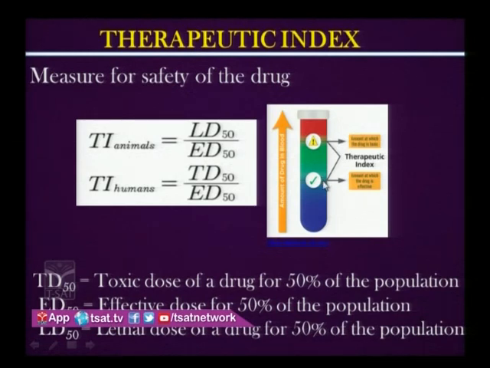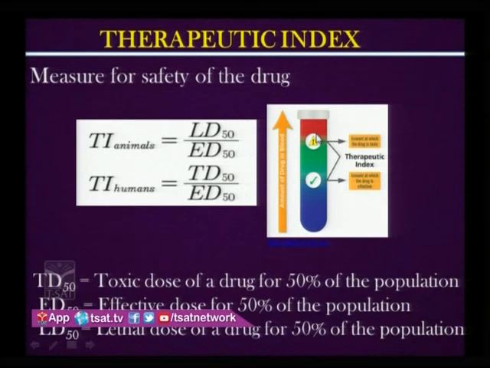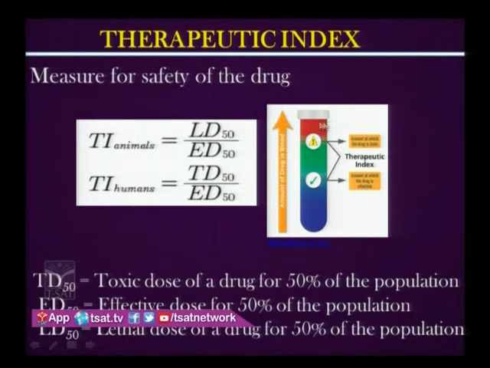So this is ED, and if the difference between these two increases, it means the safety of the drug is also increasing. Less effective dose means the drug is more efficient, right? And high TD, high toxic dose, means even after you take a high concentration of the drug it is not becoming toxic, means the drug is safe. So less effective dose and more toxic dose are desirable. So if the difference between these two increases, it means the therapeutic index is increasing.